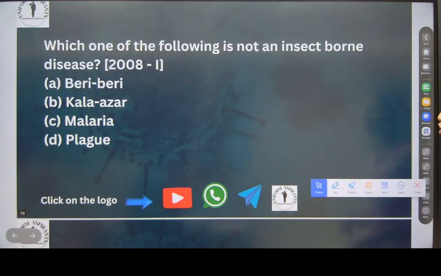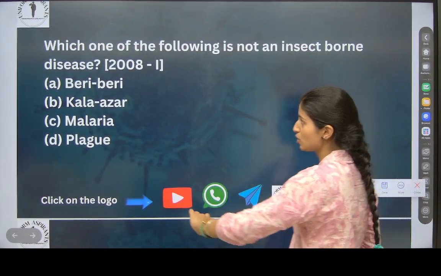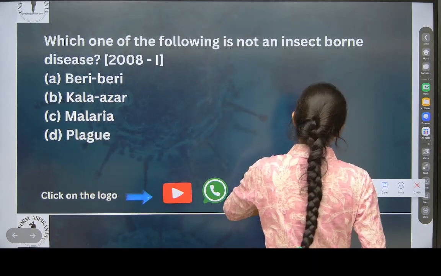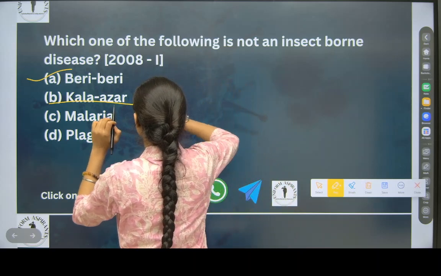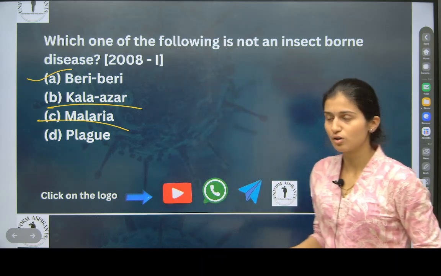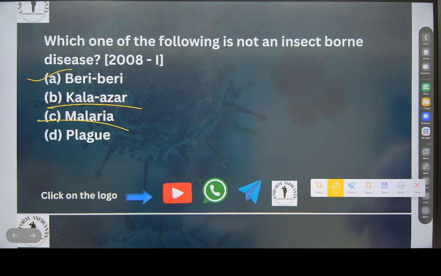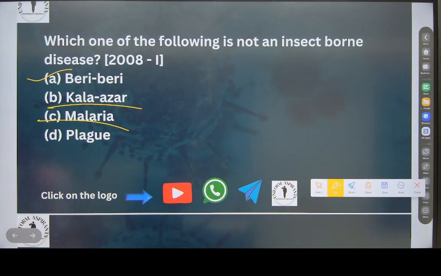Which one of the following is not an insect borne disease? Only now we learned what beriberi is. Beriberi is because of deficiency of vitamin B. Kala azar, housefly, or sandfly you can say. Then malaria, mosquito. Plague is also because of what? Tell fast. You might have done history; in history also there was plague.